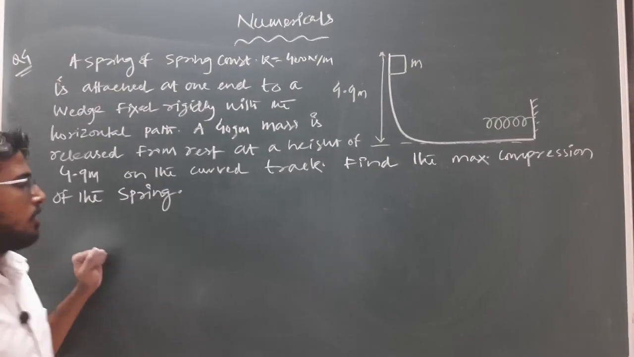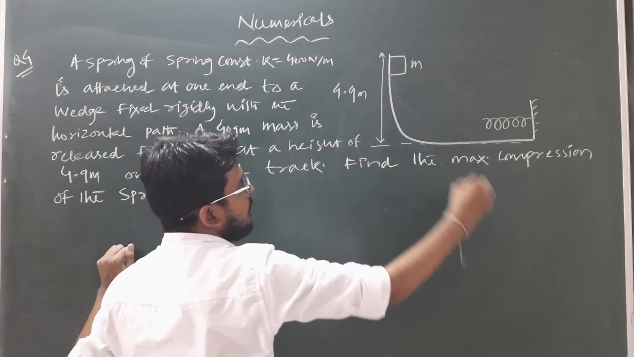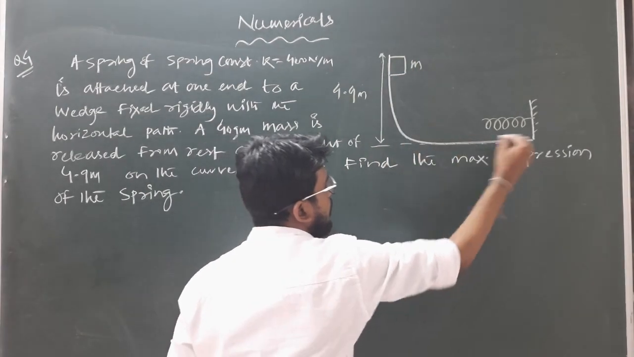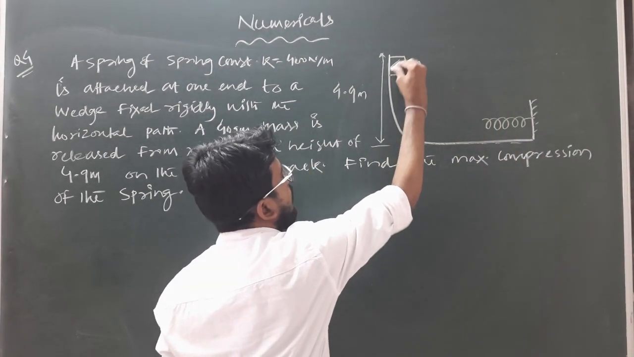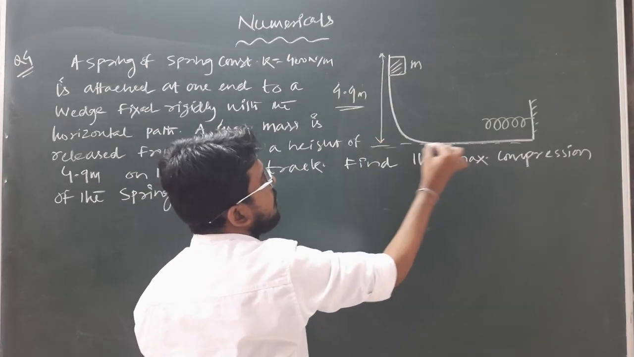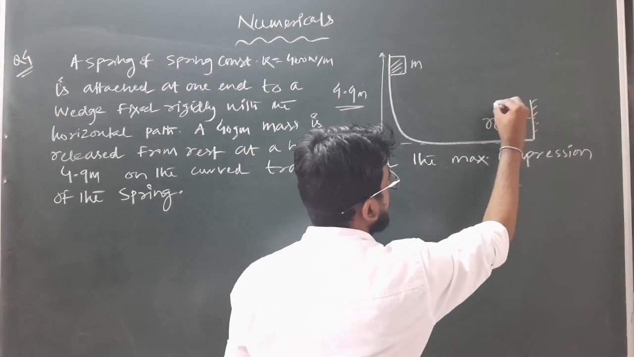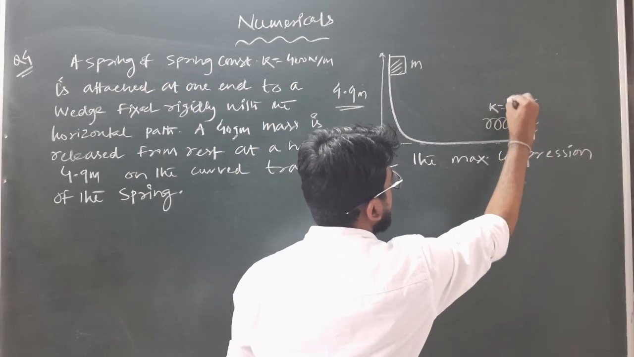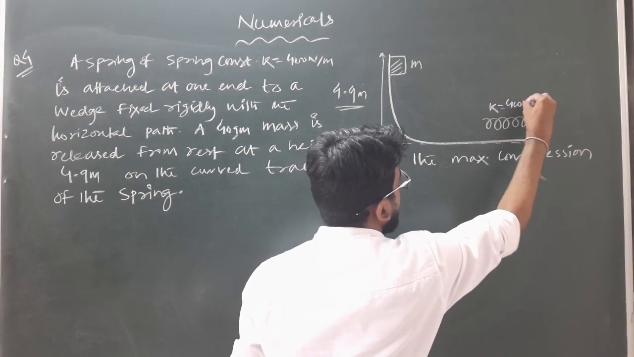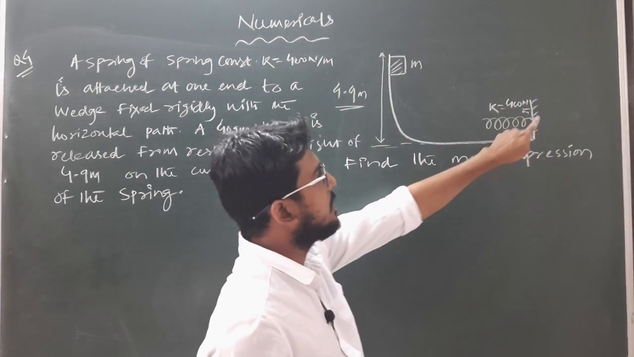Okay, so the next question will be like this. As shown in the figure, in a frictionless curved path, there is a block of mass m which is at a height of 4.9 meter from the ground level. Clear? And there is a spring having some spring constant k, which is given as 400 Newton per meter, and one end of the spring is fixed to the rigid support.